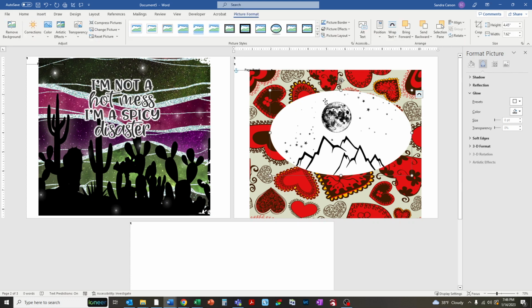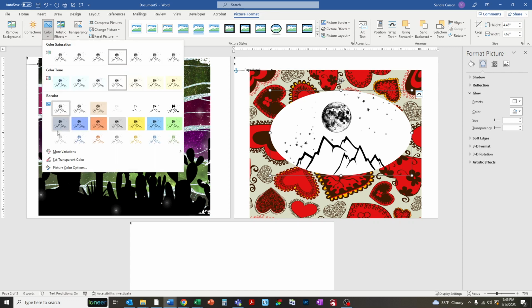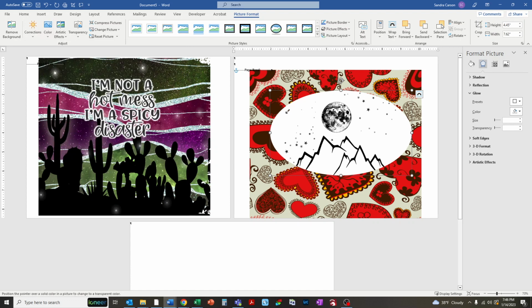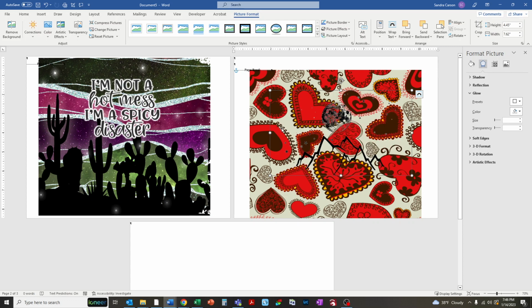So I'm going to double click on this and open up this picture format menu and go over here to color and click the arrow and do transparent color. So now you're going to click on the color that you want to make transparent, and the one we want to be transparent here is white. We click on that, it went away. And now you can't see anything, the stars or the moon or anything. Oh no. What are we going to do? Oh, we're going to make it glow.